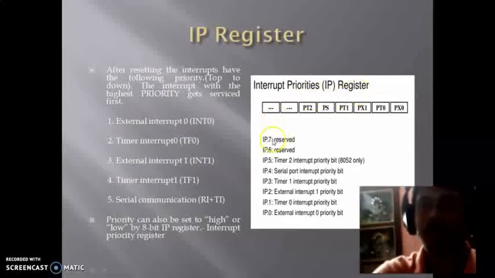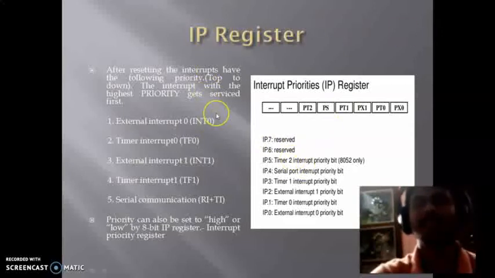So here IP.7 and IP.6 are reserved, that is, not used. So that is the IP register by which the interrupt priority can be changed.